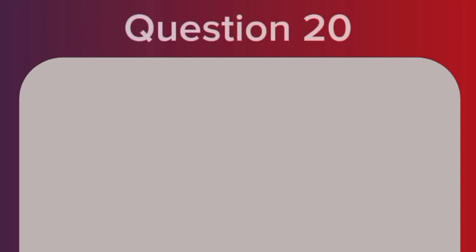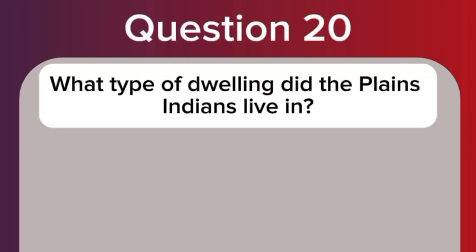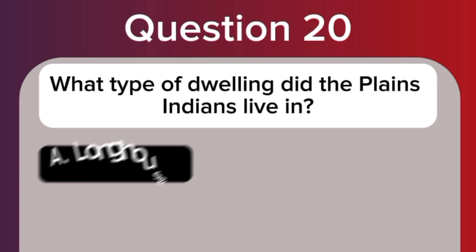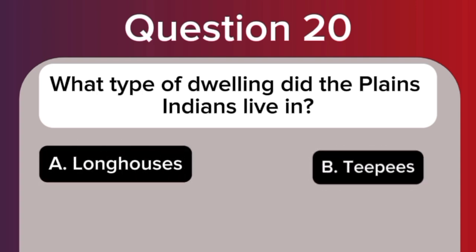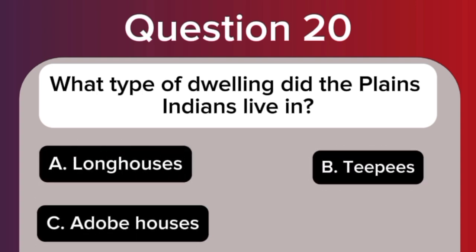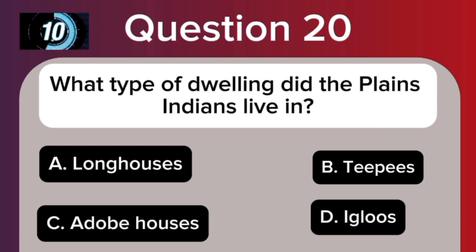Question 20. What type of dwelling did the Plains Indians live in? A. Longhouses. B. Teepees. C. Adobe houses. D. Igloos.